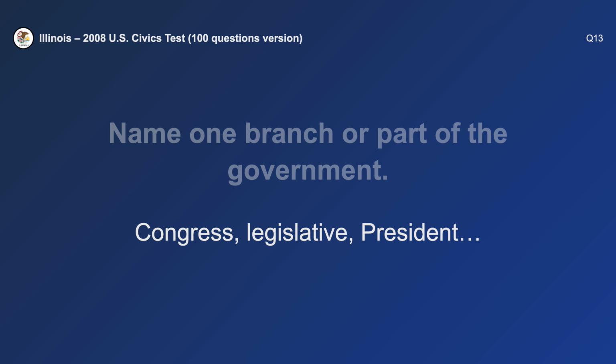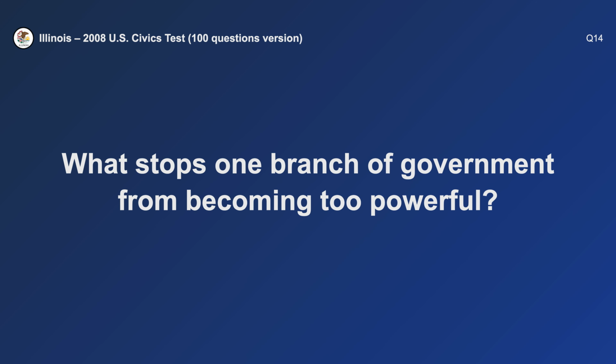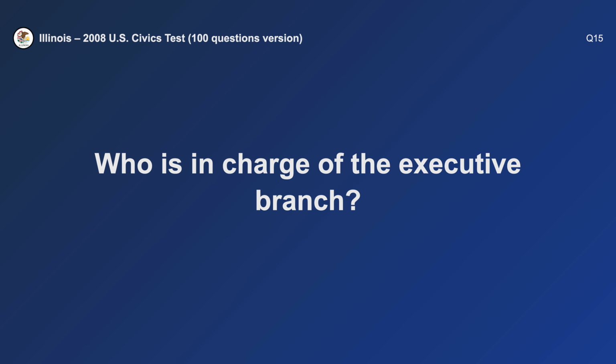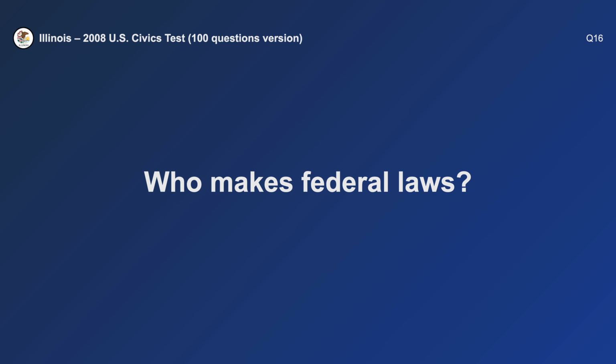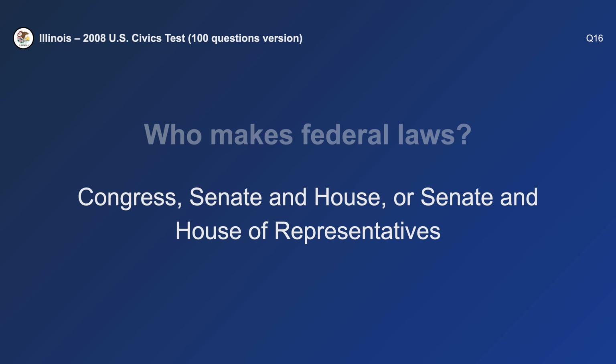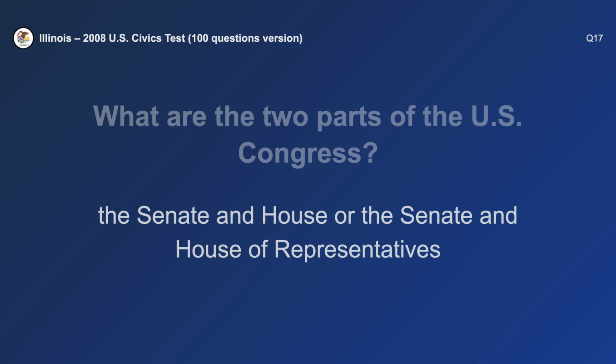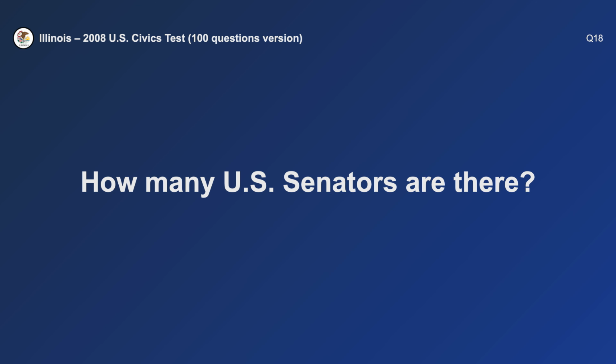Congress. What stops one branch of government from becoming too powerful? Checks and balances. Who is in charge of the executive branch? The President. Who makes federal laws? Congress. What are the 2 parts of the U.S. Congress? The Senate and House. How many U.S. senators are there?